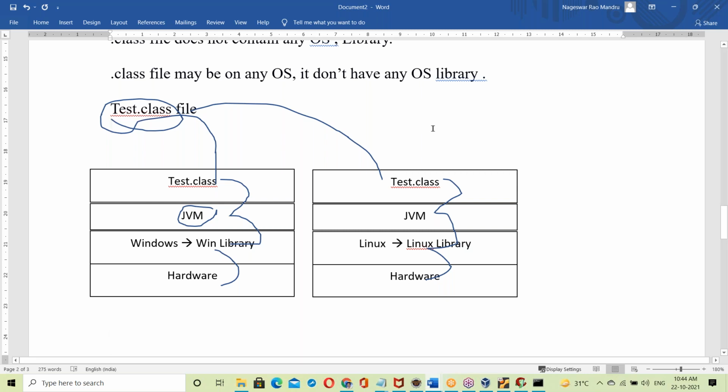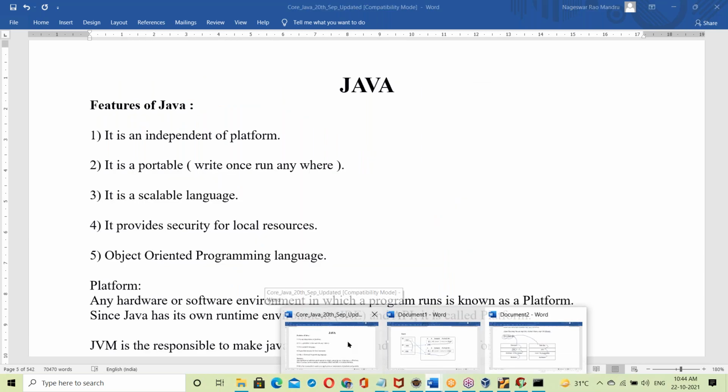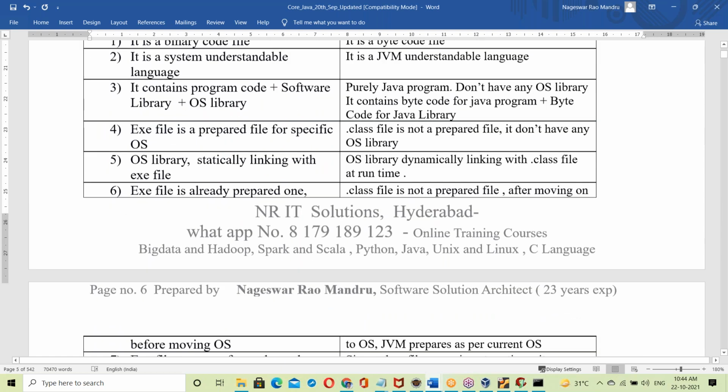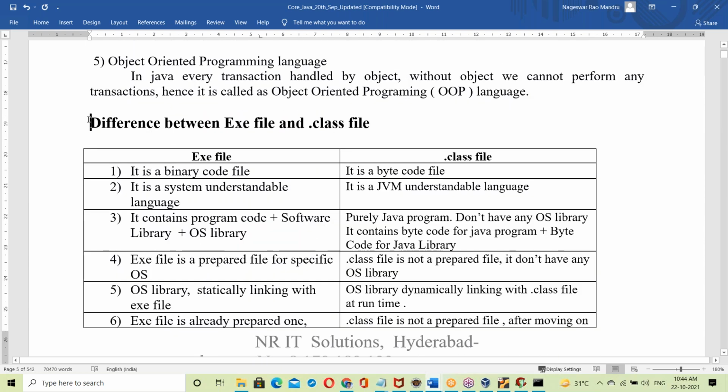I'm sure no trainer will match this type of explanation. Even websites: as a simple example, search in Google for the difference between .exe file and .class file.